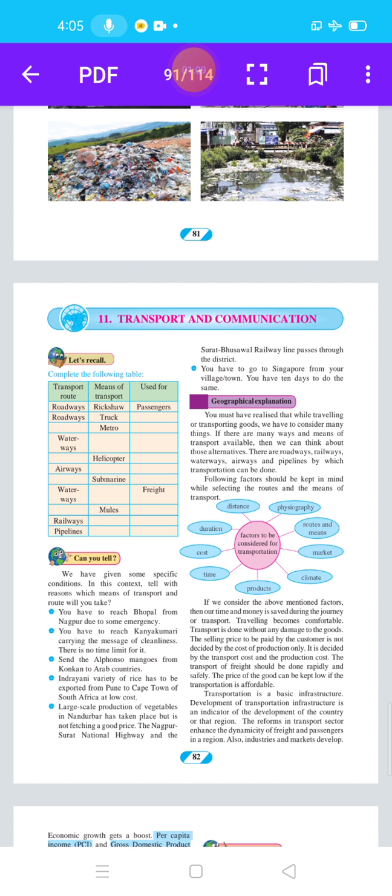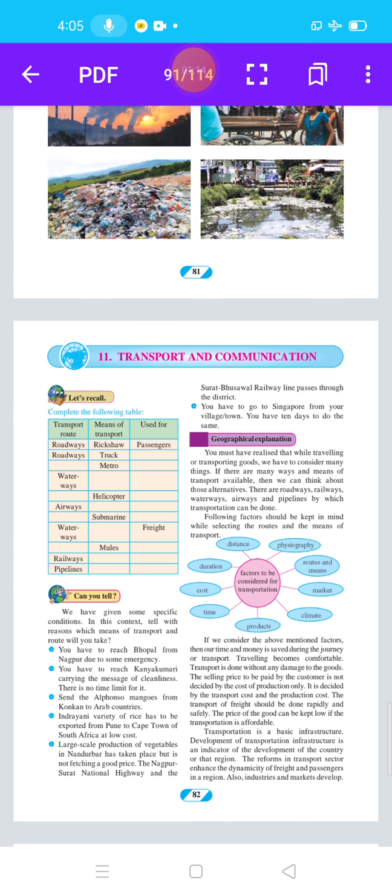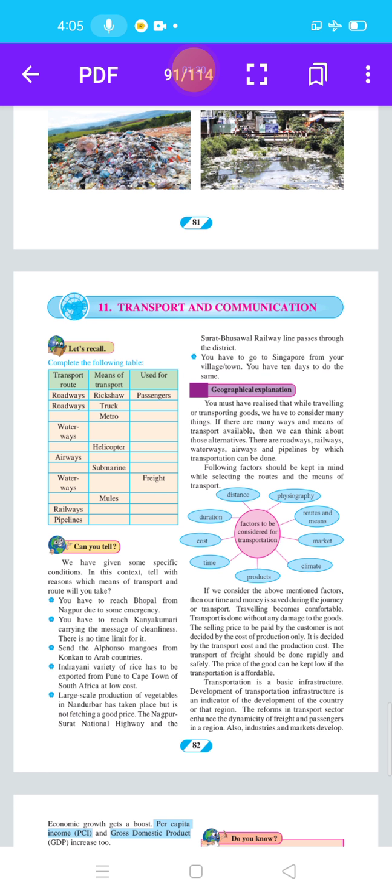Used for goods. Then third is means of transport, metro. So transport route is railway, then used for passengers. Then next is waterways. Transport route is waterways, means of transport, boats, used for passengers. Then next, helicopter. So transport route is airways and used for passengers. Then airways also aeroplane and used for passengers.